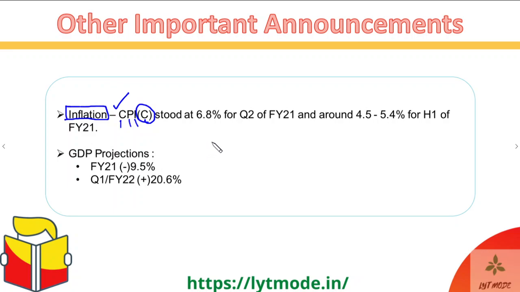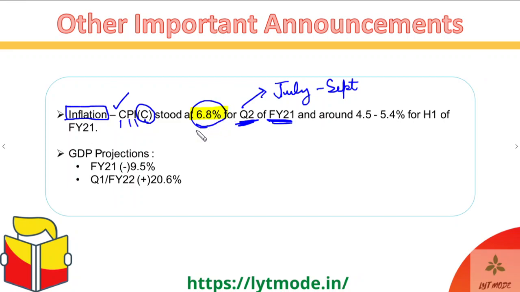So this was released for the Q2, or the second quarter. The first quarter is from April to May and June, and the second quarter begins from July to September. Okay, so from July to September, that is the Q2 for the FY 2021. This estimate was 6.8%. Okay, so the inflation was at around 6.8%.